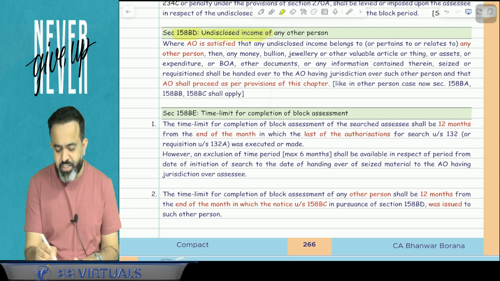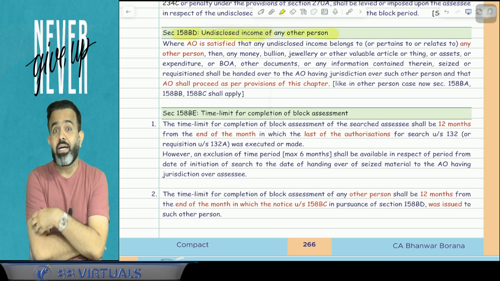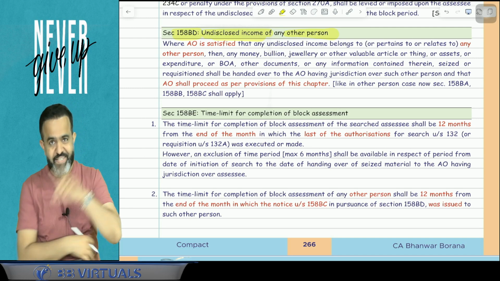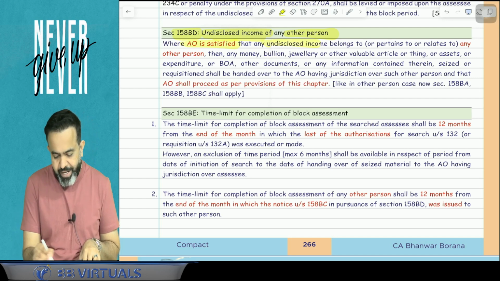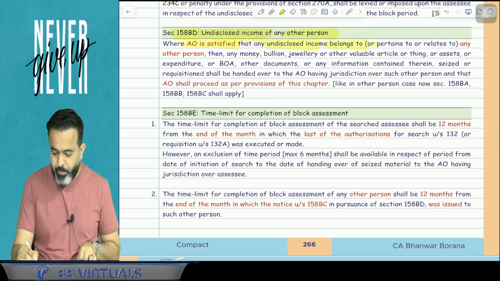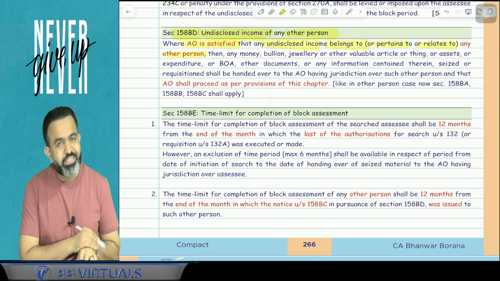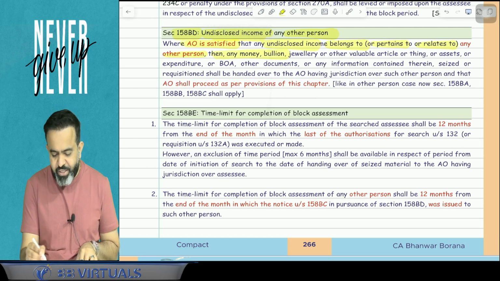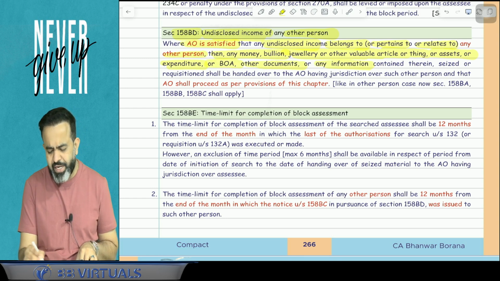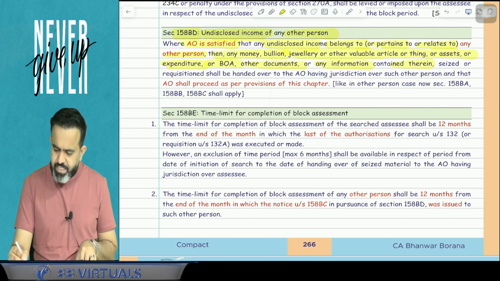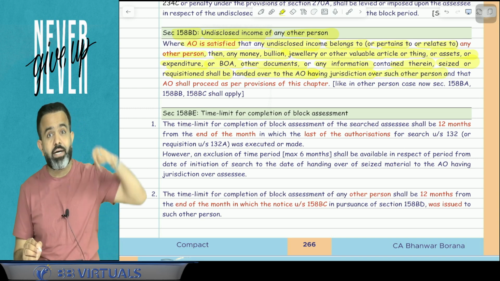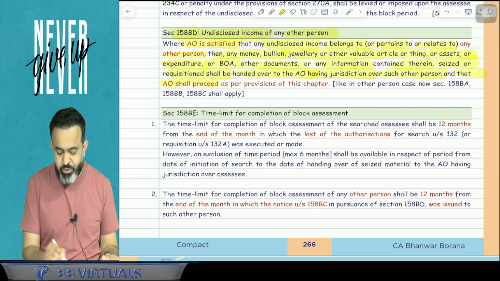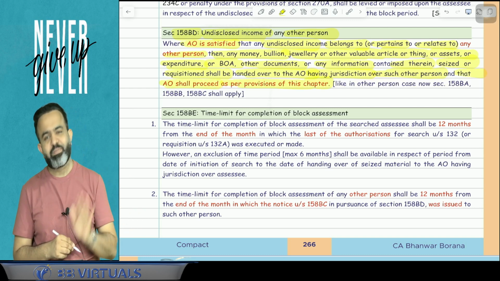115BD is about undisclosed income of any other person. Sir, if there is an undisclosed income of any other person, then what will happen? Try to understand. Here, where the AO is satisfied that any undisclosed income belongs to or pertains to or relates to any other person, then any money, bullion, jewelry, any other valuable article or thing or asset or expenditure or books of accounts, other documents or any information contained therein, seized or requisitioned, shall be handed over to the AO having jurisdiction over such other person, and that AO shall proceed as per the provisions of this chapter.